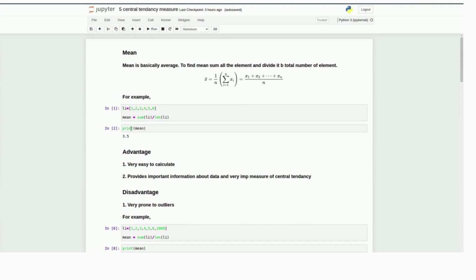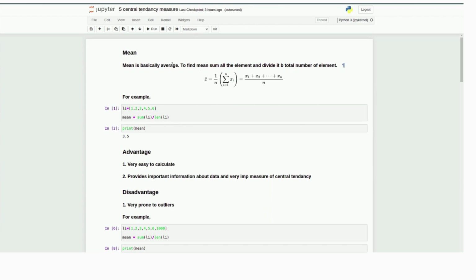Hello guys, so we'll start with the mean. There are 5 very important measures of central tendency for any data, and we will start with the mean. So what is the mean? Basically, mean is average.